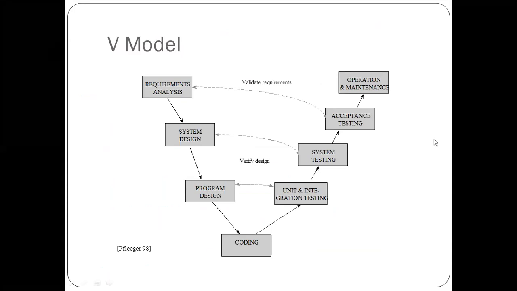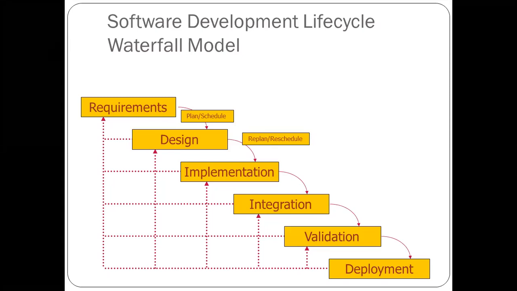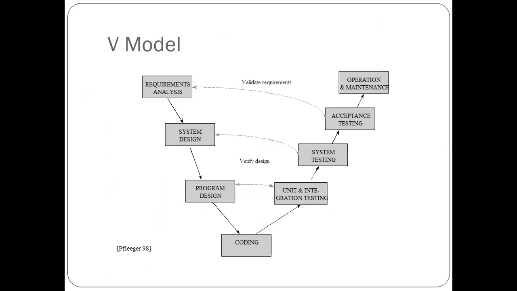Now this is another model that is called the V model. In this case, you can see the diagram here. This is the block diagram for the V model, and in preceding slides, you have already seen the block diagram for the waterfall model. Okay, so here you can see we will start from the requirement analysis.